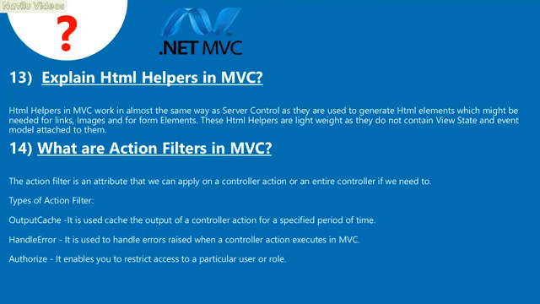14. What are action filters in MVC? The action filter is an attribute that we can apply on a controller action or an entire controller if we need to. Types of action filter. OutputCache. It is used to cache the output of a controller action for a specified period of time. HandleError. It is used to handle errors raised when a controller action executes in MVC. Authorize. It enables you to restrict access to a particular user or role.